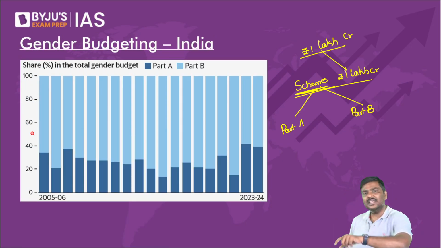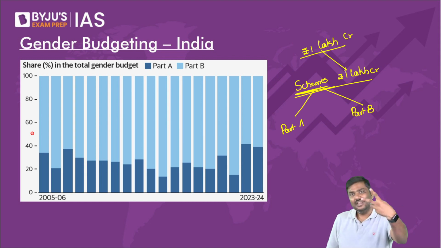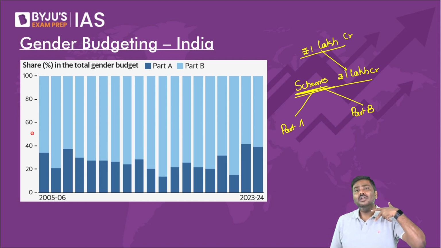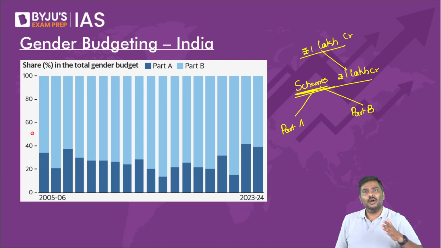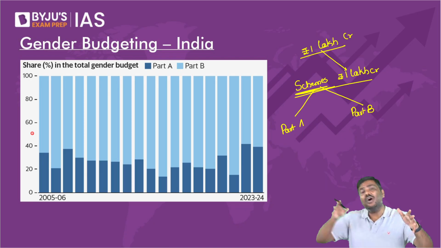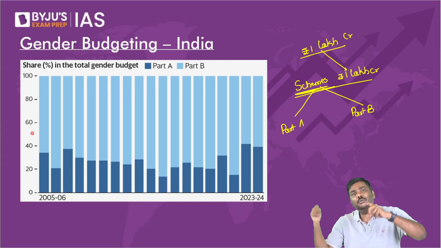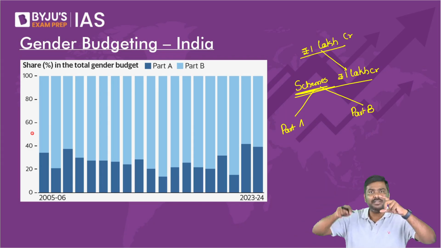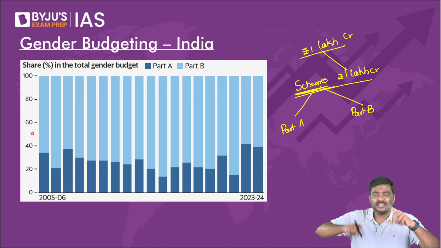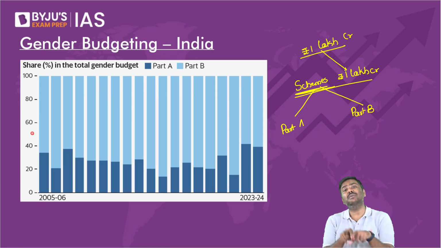One of the concerns is percentage will have to increase. Second concern I'm raising now, various experts have pointed out very few of the ministries or departments are actually involved in gender budgeting. There is a need to bring in more and more departments, more and more ministries into the exercise of gender budgeting. That is the second very important point. Please remember this.